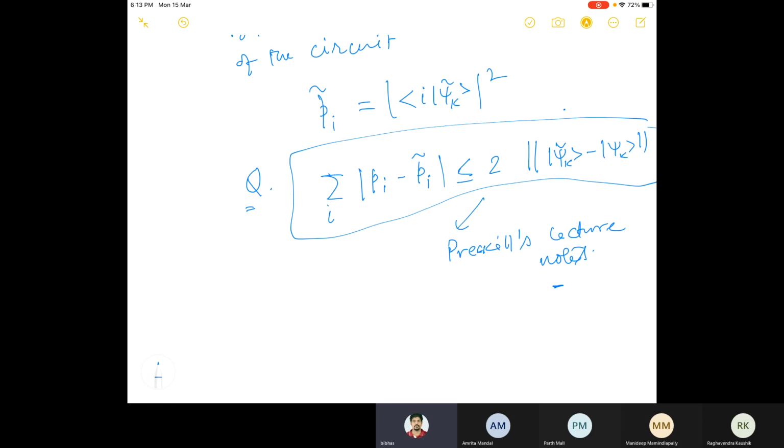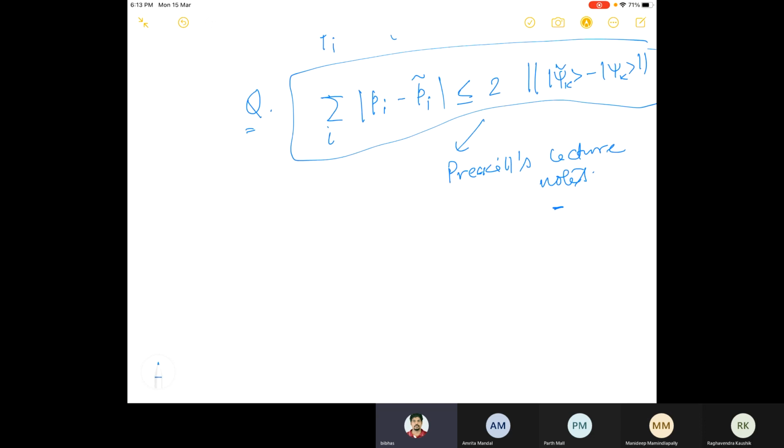So Toffoli gate is universal for classical computation, but can it also be universal for quantum computation? Yes, sir. That was what we proved, right, in the last class? We could realize any unitary matrix.